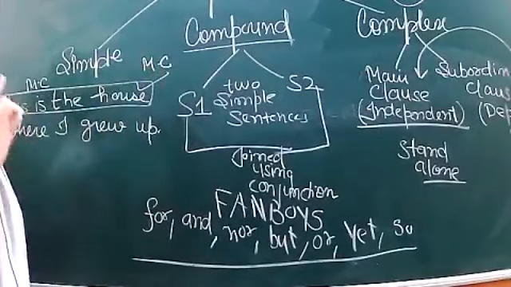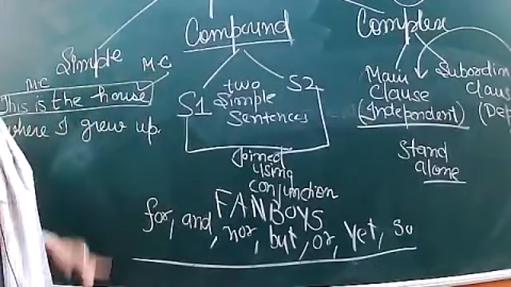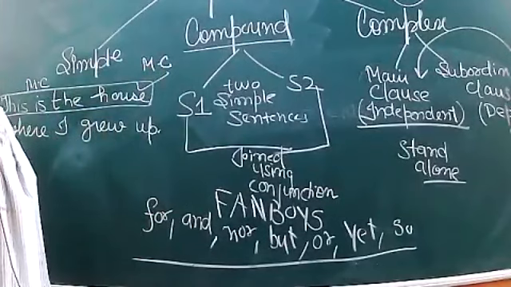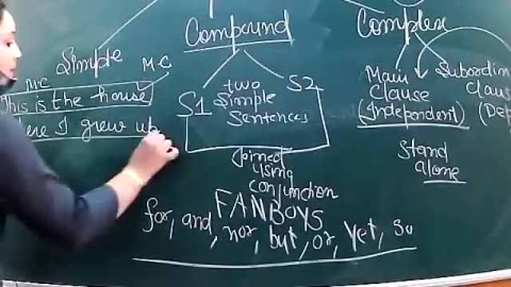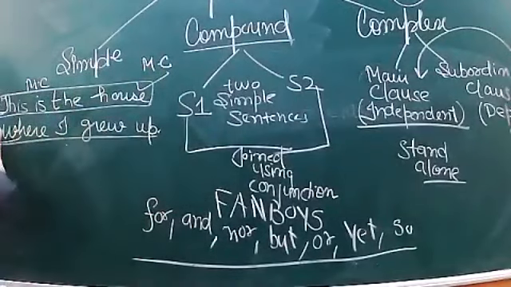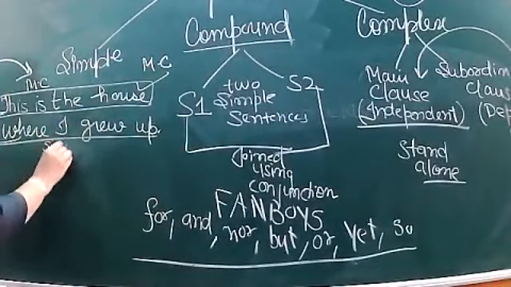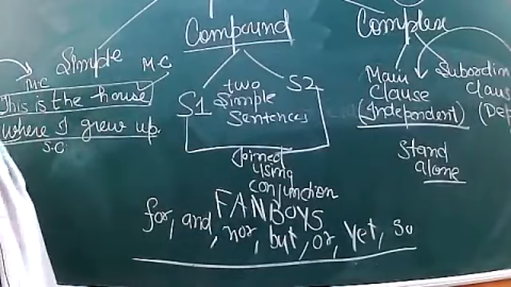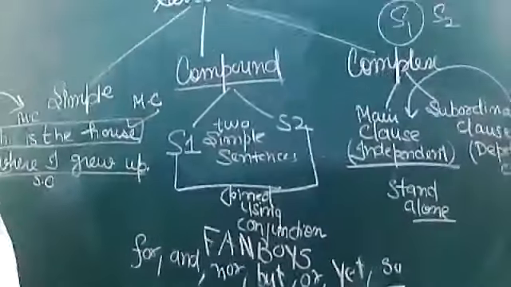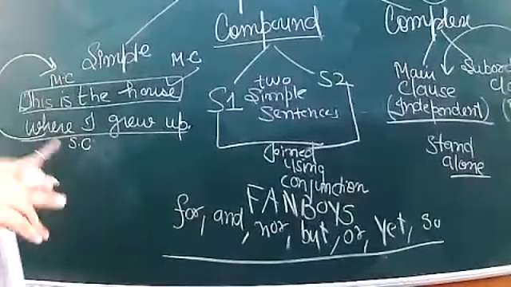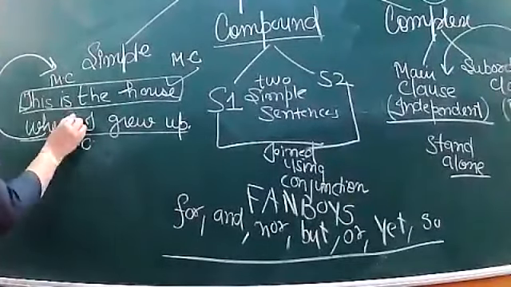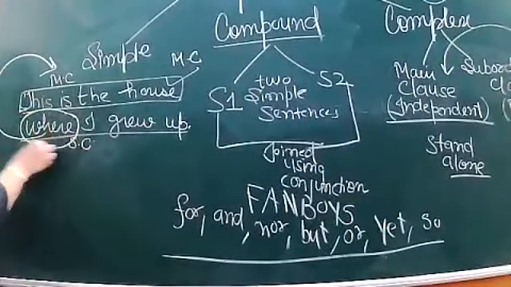But if I speak only where I grew up, it is not conveying proper meaning. Where I grew up, in order to convey its meaning, it has to be dependent on the main clause. So this clause is known as subordinate clause. In order to join these two sentences, this is the house where I grew up, which conjunction is used?